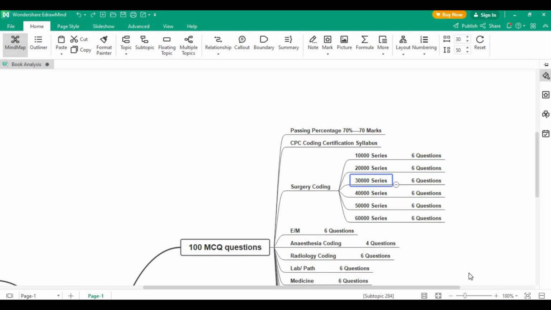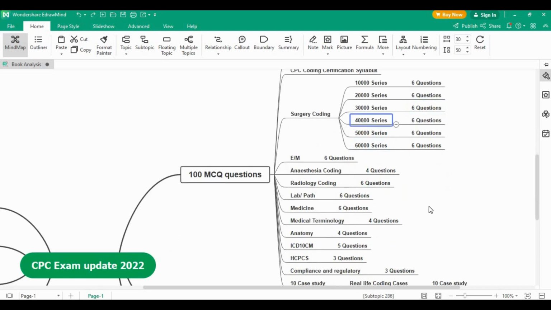The next series is the 3 series, for cardiovascular surgery coding plus respiratory surgery coding. The total for this section is 6 marks for 6 questions. The next is the 4 series, which includes gastrointestinal surgery and urinary tract system surgery coding, with 6 questions for 6 marks. The 5 series also has 6 questions for 6 marks. And the last one is the 6 series, which is surgery coding for the eye and ear. So each of these 6 series is for 6 marks with 6 questions.